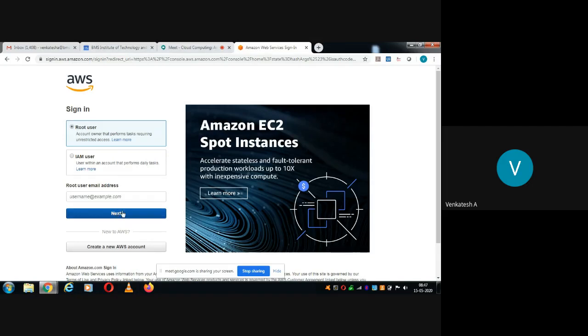Now I have created the account. So assume you have created the account in AWS. To create the AWS account, you should have two things: one is an email ID, any email ID, and another requisite is a credit card.